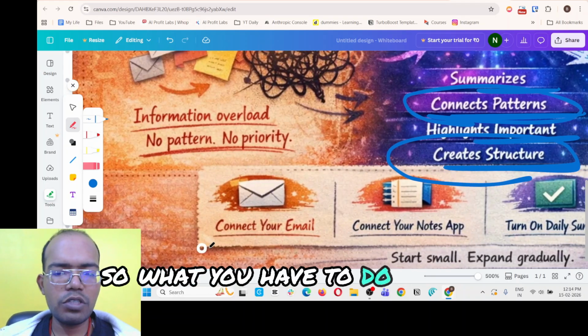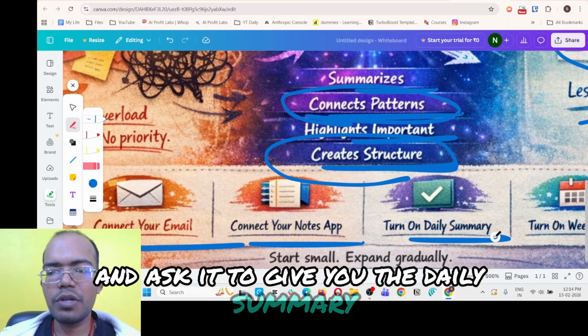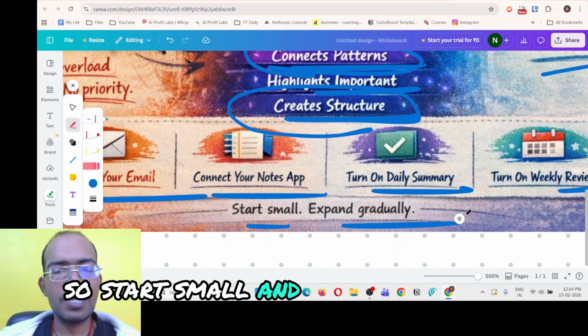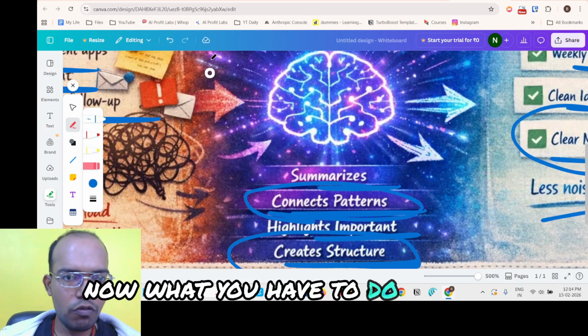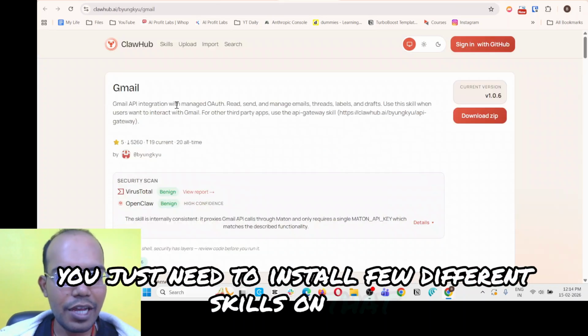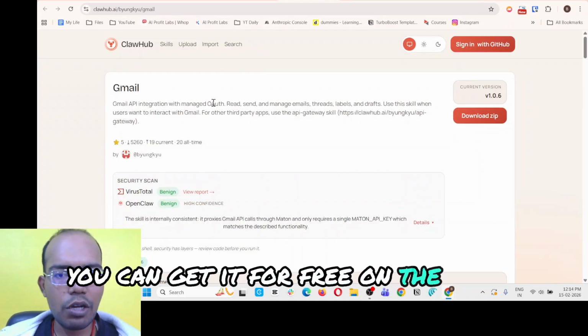So what you have to do is simply connect your Gmail, connect your notes app, and ask it to give you the daily summary and weekly review, right? Start small and expand gradually. Now, what do you have to do for this? Basically, you just need to install a few different skills on that. One is the Gmail skill. You can install that, and you can get it for free on ClawHub, right?